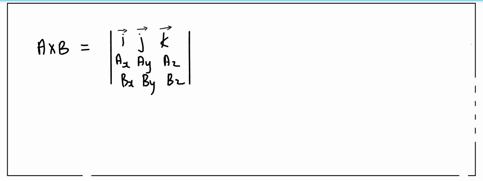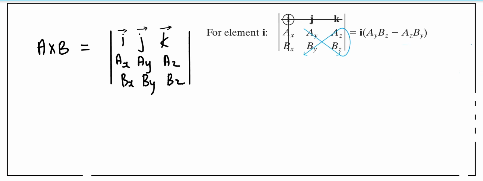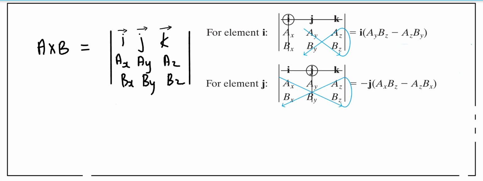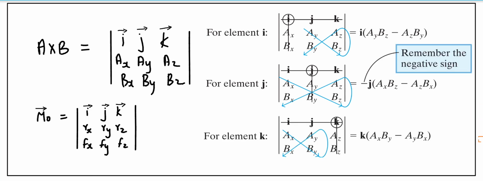For example, this is what the vector describes. If we have to find a cross product between vector a and vector b, we can use this manipulation. For i, if you do this kind of calculation, which we are familiar with from matrices, we come up with the result that is acceptable for this case also.